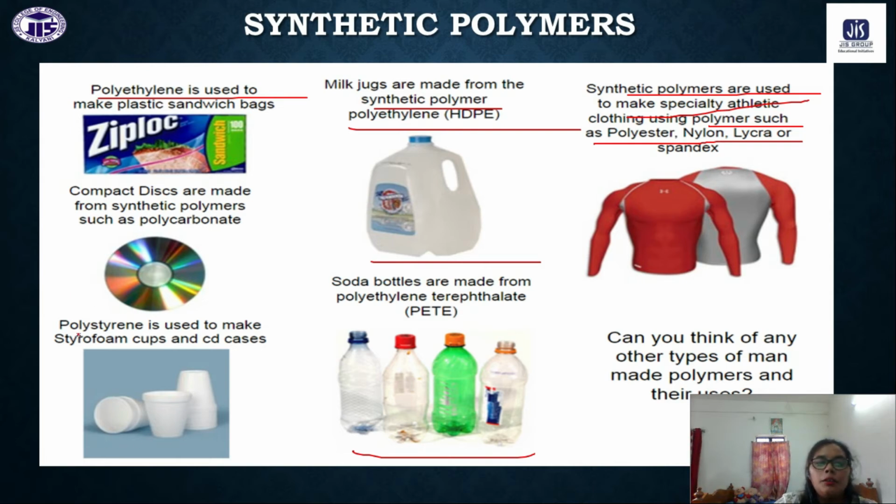The polystyrene is generally used to make these styrofoam cups and plates, right. Now, compact discs are made from synthetic polymers such as polycarbonate. So these are some of the synthetic polymers that we are using in our regular life, and these synthetic polymers are purely synthesized in the lab, not from the nature.